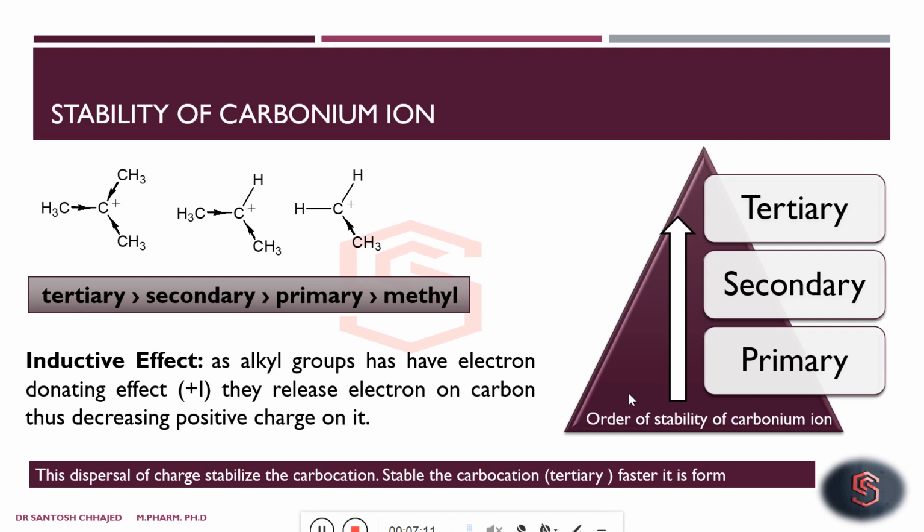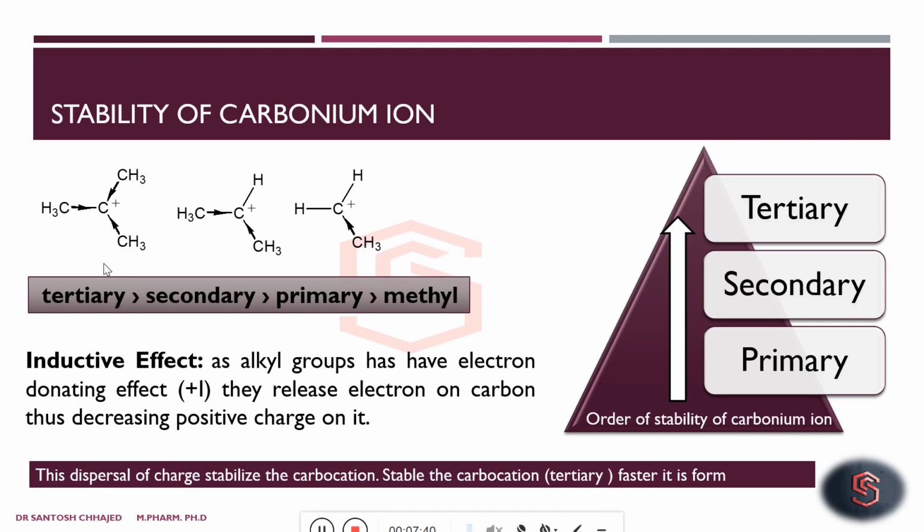Now we must think why this is happening, and why we are discussing the stability aspect of unstable species. If we try to differentiate these carbocations, the difference among them is the number of alkyl groups. So in case of tertiary, three alkyl groups are there, and we know alkyl groups are electron releasing.